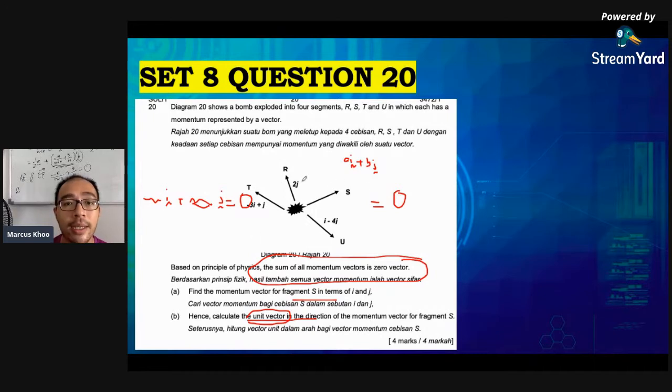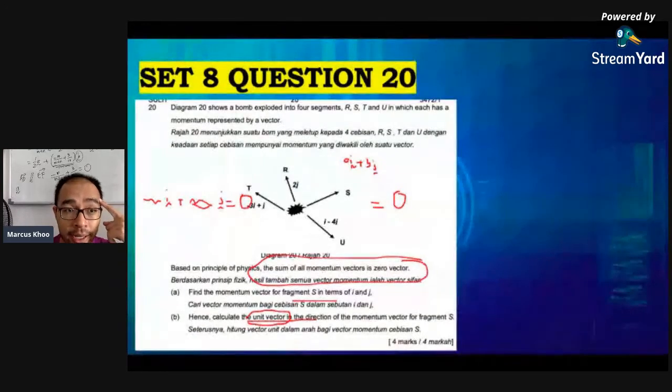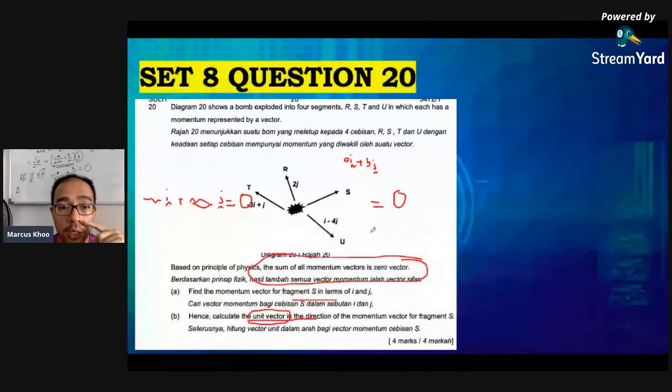Seriously. I like these kinds of questions because they don't really test skill. They test more your understanding. If you understand that the sum of all momentum vectors is zero, then you know when you add everything, it should equal zero. Therefore, whatever you get for the i equals zero, whatever you get for the j equals zero. You can find every component in itself.